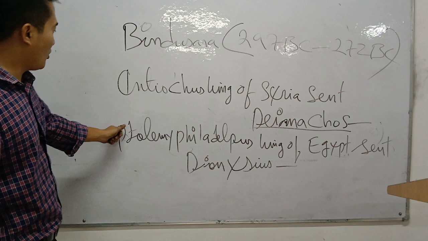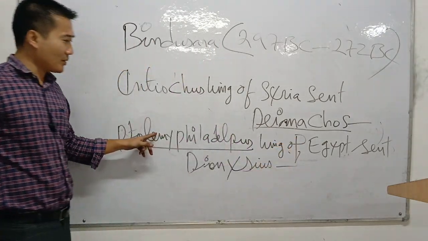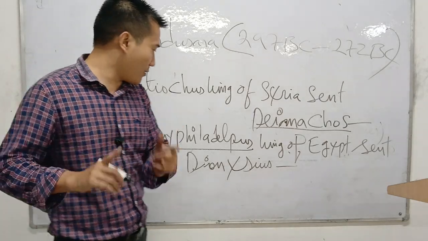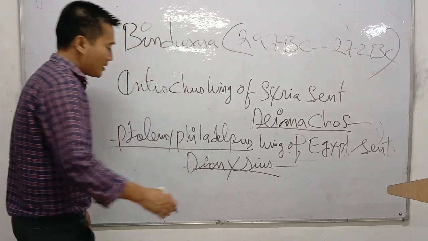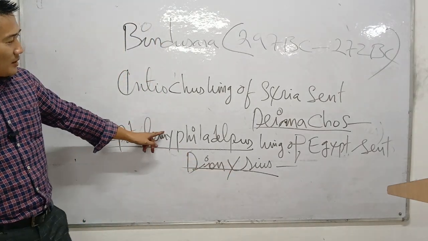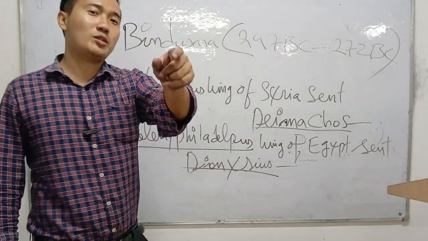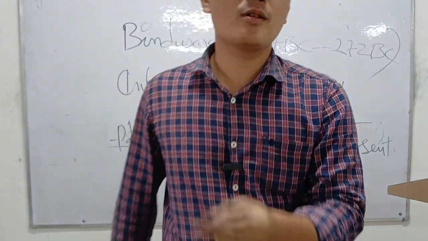Next, Ptolemy Philadelphus, the king of Egypt, sent a very important ambassador known as Dionysus, D-I-O-N-Y-S-A-S, to the court of Bindusara. And these are the two important persons who came to the court of Bindusara.